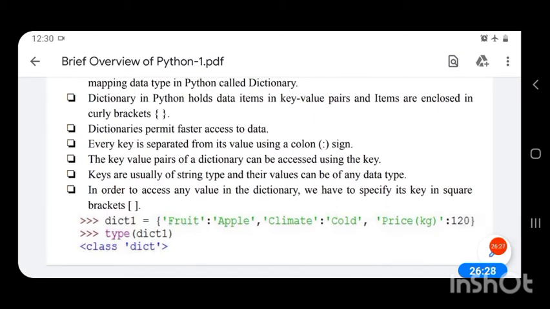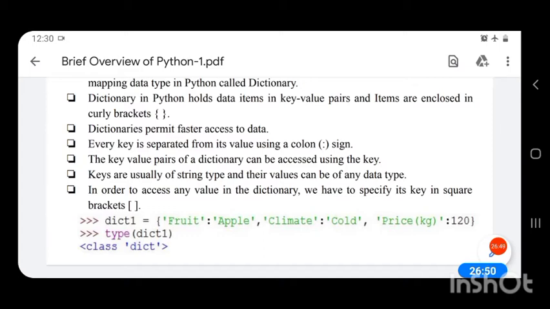It is also a string, so it is enclosed in single quotes, colon, its corresponding value, that is 120. 120 is a numerical data type or int data type because it does not have a decimal point.